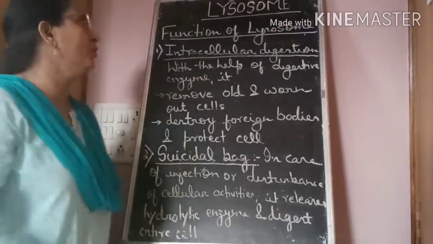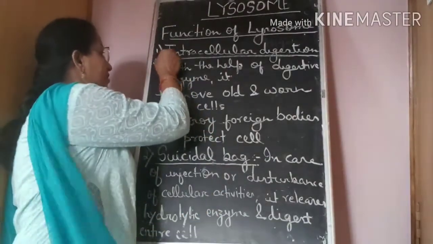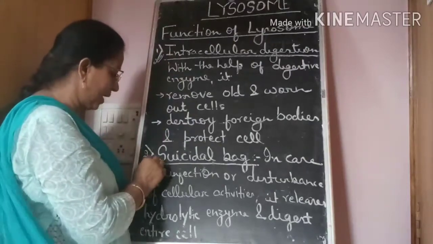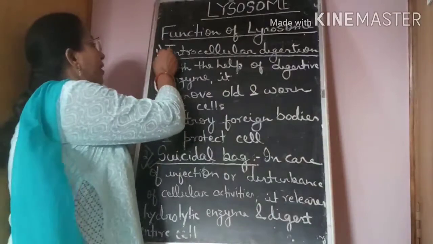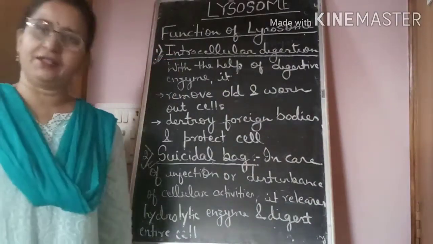Lysosome is responsible for intracellular digestion, and it also acts as a suicidal bag. How is it responsible for intracellular digestion?